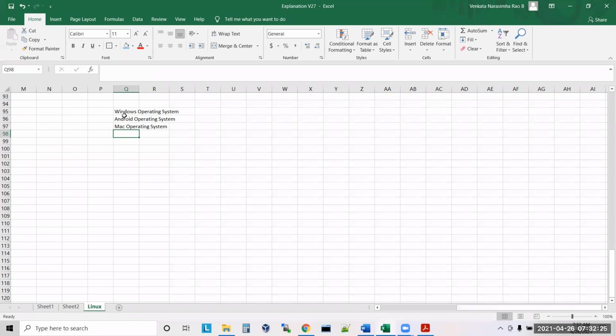Mac OS you will be using on Apple devices like iPhone, iPad, Apple laptops. Apple itself has a separate operating system for its customers. They will not use any other operating system. It has its own operating system.